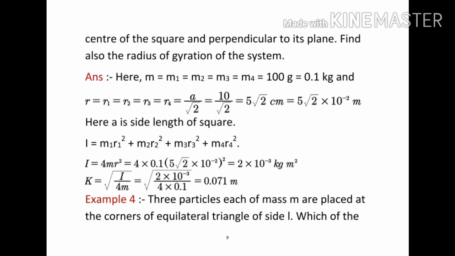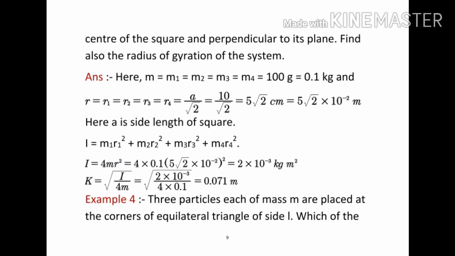And the moment of inertia is I = m1 r1 square + m2 r2 square + m3 r3 square + m4 r4 square. Since all the masses are the same and the perpendicular distances are the same, we can take I = 4 m r square. That implies I = 4 into 0.1 into (5 root 2 into 10 power minus 2) whole square.